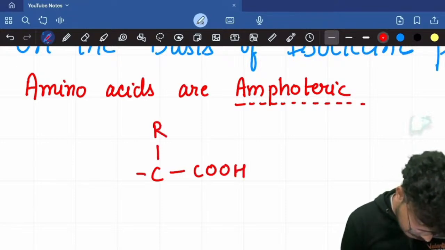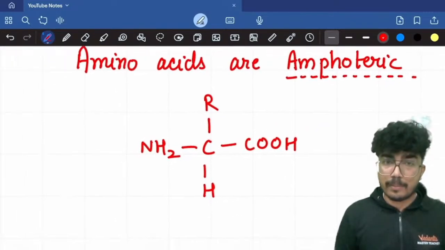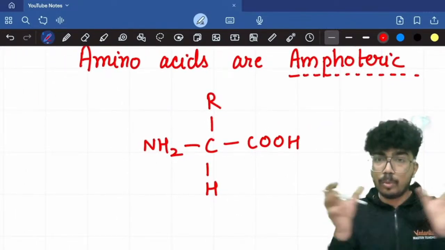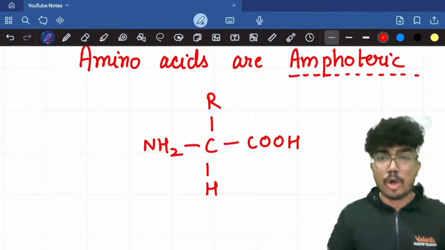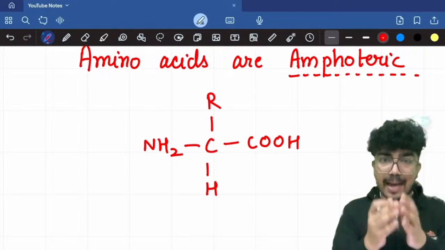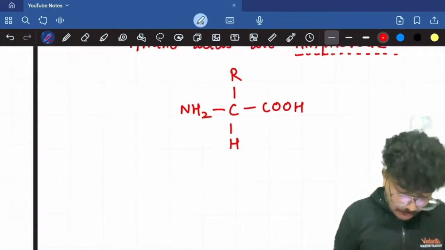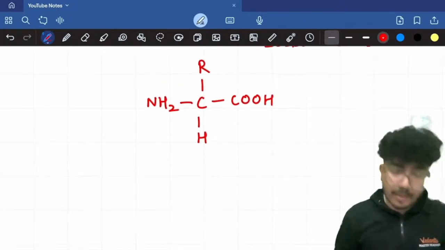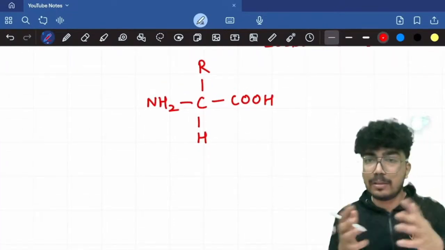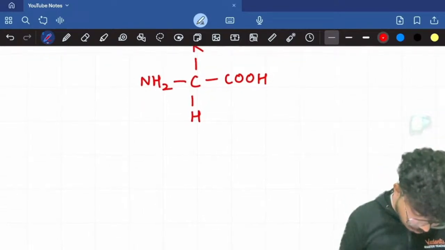It will look something like this. Okay, so guys, when we look at the two functional groups, NH2, the amino group, and the carboxylic acid group, these groups are ionizable, right? And the ionization will be different at different pHs. Okay, so let me draw the relevant structures for you. Let's say when you are at a very acidic pH, how the ionization will look like.